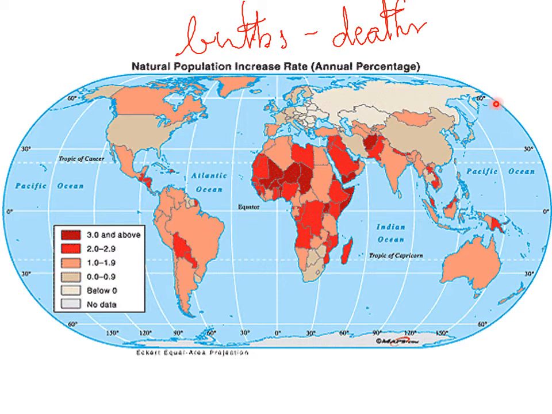Here we can see that the map is similar to the others we have already seen, as the sub-Saharan countries are the ones that are growing more. Why? They've got a lot of deaths, but they have much more births. We will explain that later, but with a higher number of births, the population will grow a lot.